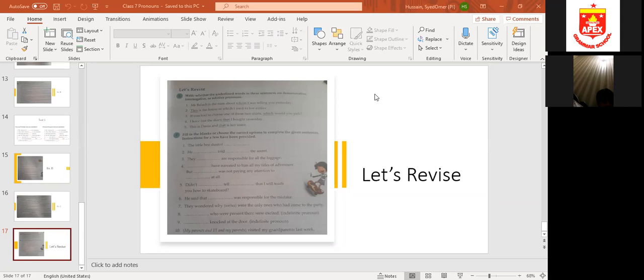Then we did indefinite pronouns. Indefinite pronouns are used when you don't know the identity, like who has done it. Somebody, someone, all, everybody, everyone, none, something, anything, nothing. These are all indefinite pronouns. Then we did interrogative pronouns. Interrogative pronouns are the pronouns which are used to ask questions.